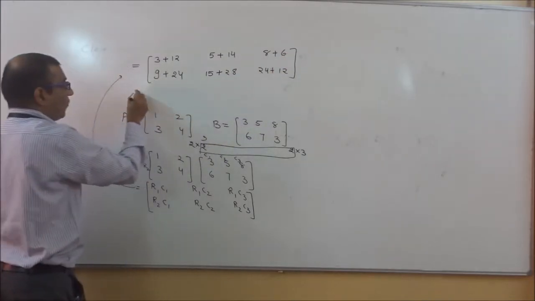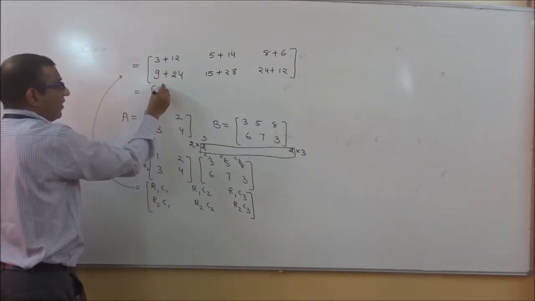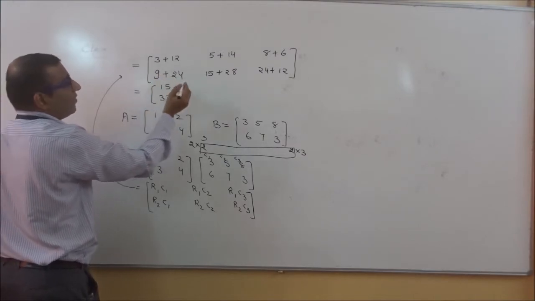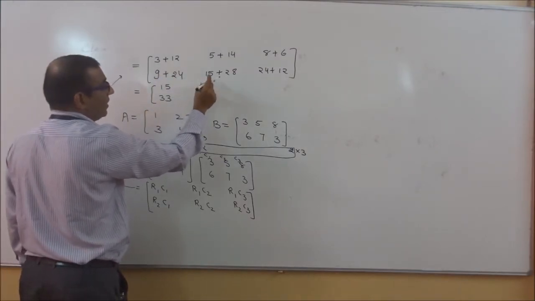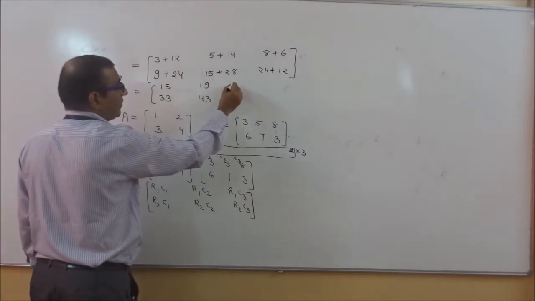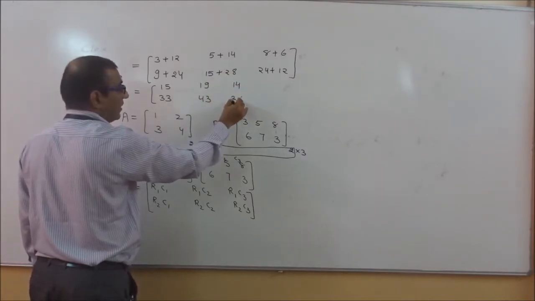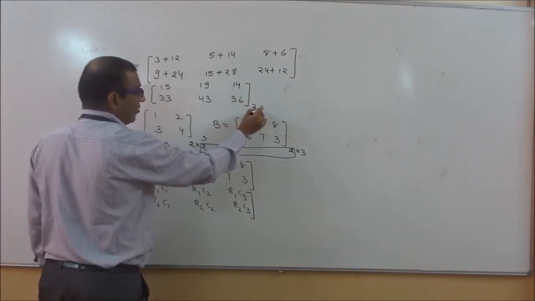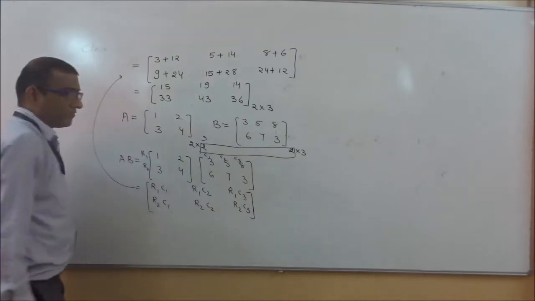After this, you will solve it. What do we get? 3 plus 12 is 15. 9 plus 24 is 33. 5 plus 14 is 19. 15 plus 28 is 43. 8 plus 6 is 14, and 24 plus 12 is 36. And if you notice here, again the order is 2 into 3.